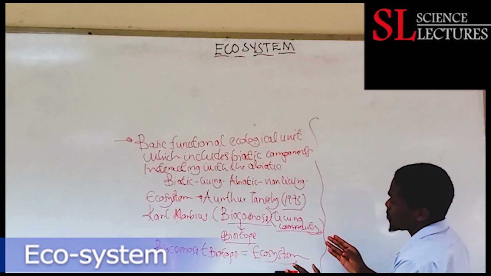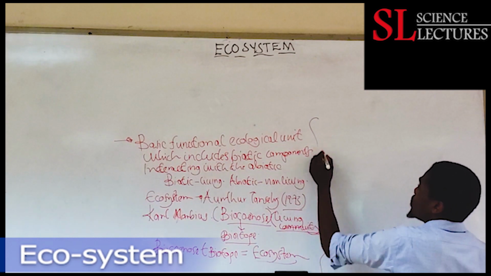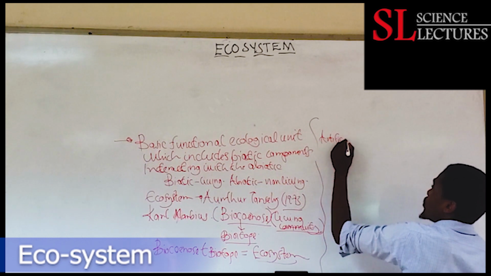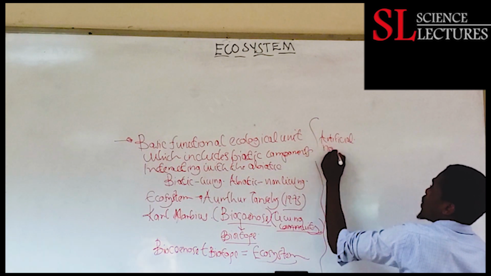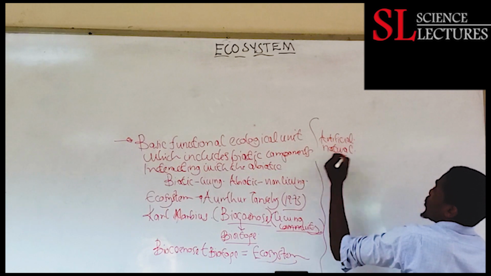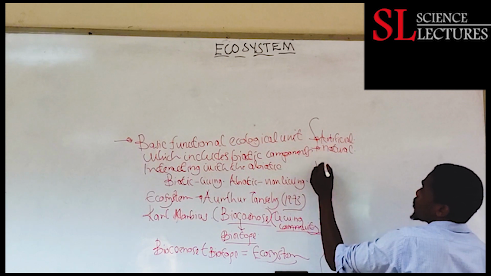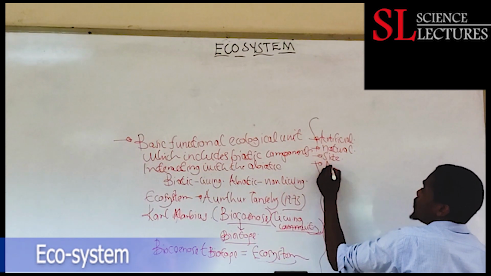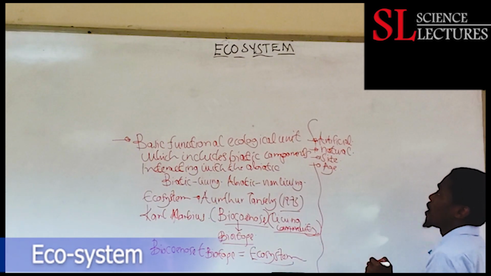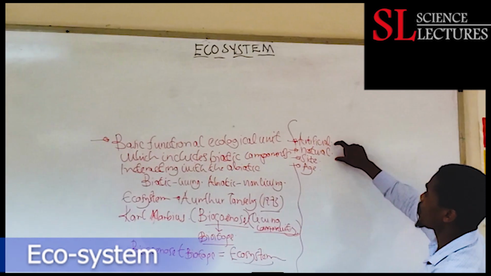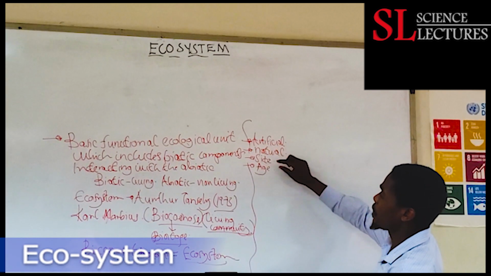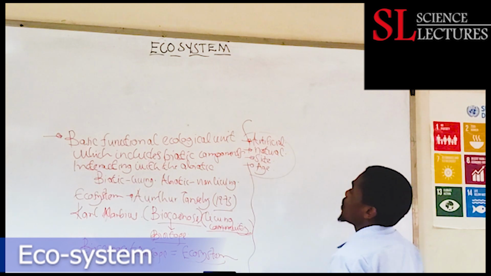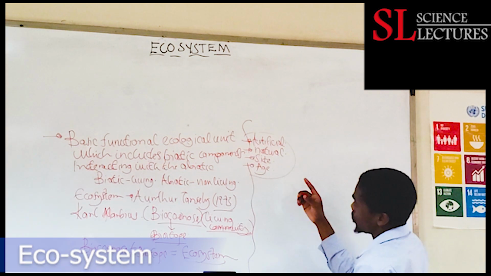Ecosystems can be artificial, or they can be natural. Artificial or natural ecosystems can vary in size, they can vary in age, and many other aspects. We should take note of this when we are looking at ecosystems.